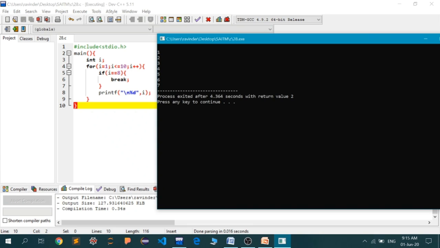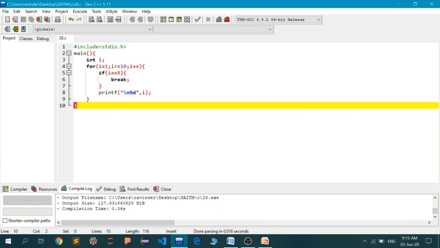In this block, it will find a statement called break, which is a keyword. It means the control will terminate this for loop instantly, and the remaining iterations of the loop will not be executed, and we will be outside the for loop. And outside the for loop, as there are no statements, your application will terminate.